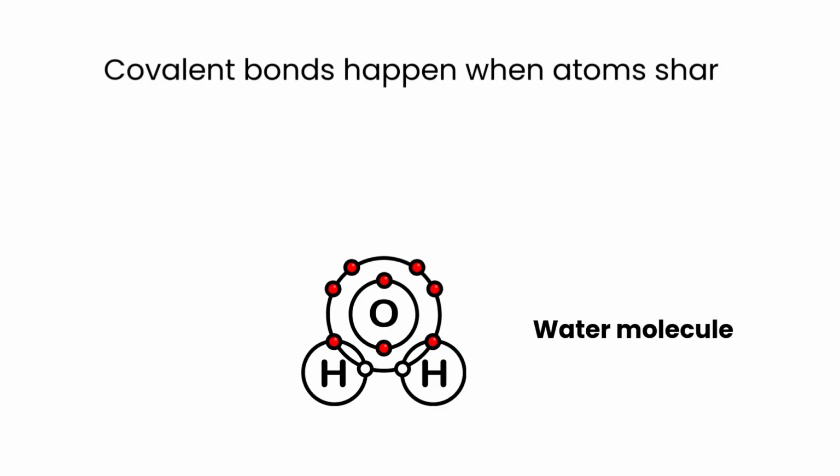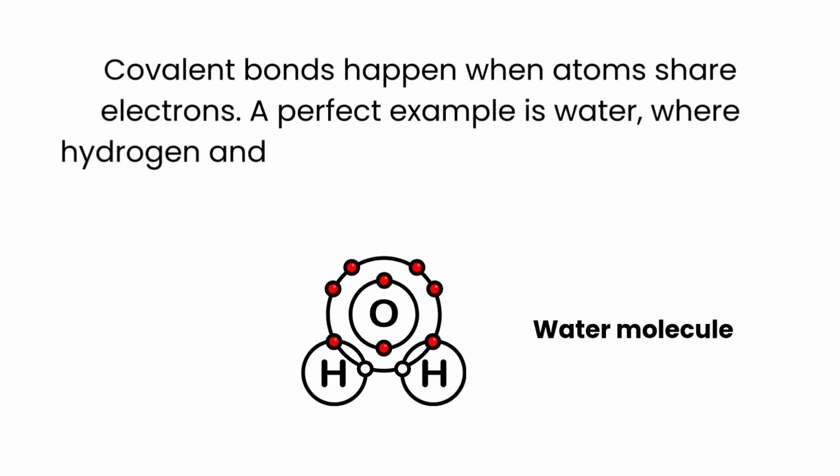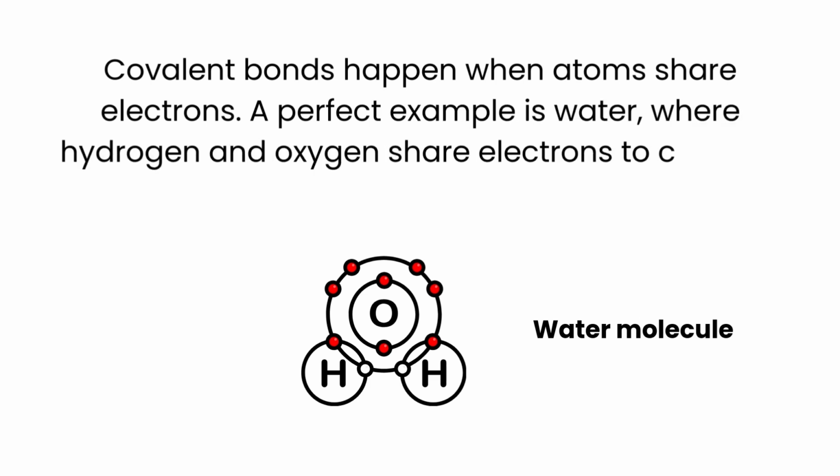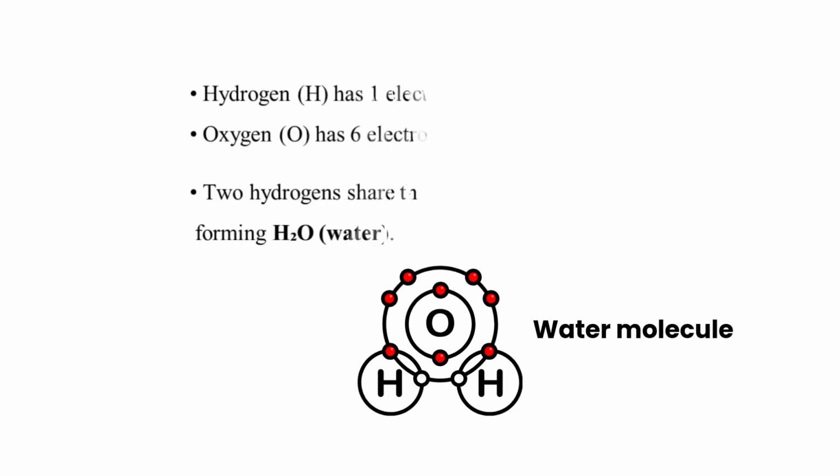Now let's understand covalent bonds. A covalent bond is formed when two atoms share electrons to complete their outer shell, called the octet. This usually happens between two nonmetals. Instead of transferring electrons, they share them.